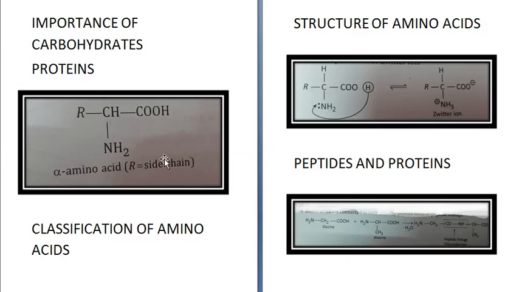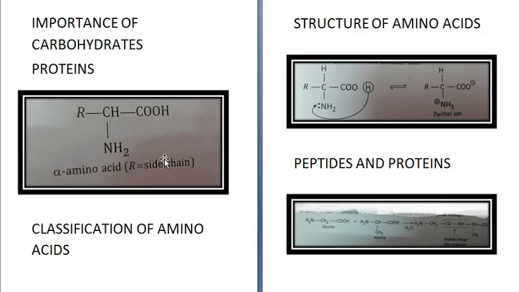Amino acids which can be synthesized in our body are called non-essential amino acids. They are 10 in number. In total, there are 20 amino acids. So 10 out of 20 are not synthesized in our body and they must be supplied in the diet. Those which are not made in our body are called essential amino acids, because it is necessary that they should be present in our diet. And those which are synthesized in our body, we don't need them in our food because they are already being produced in our body, so they are non-essential.